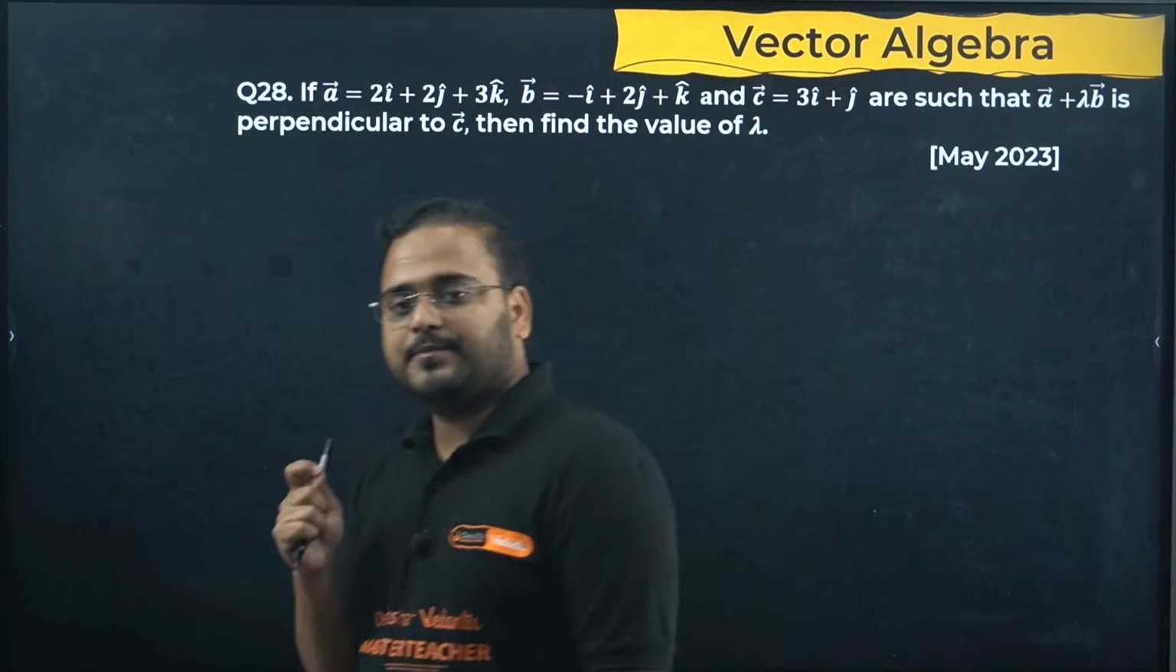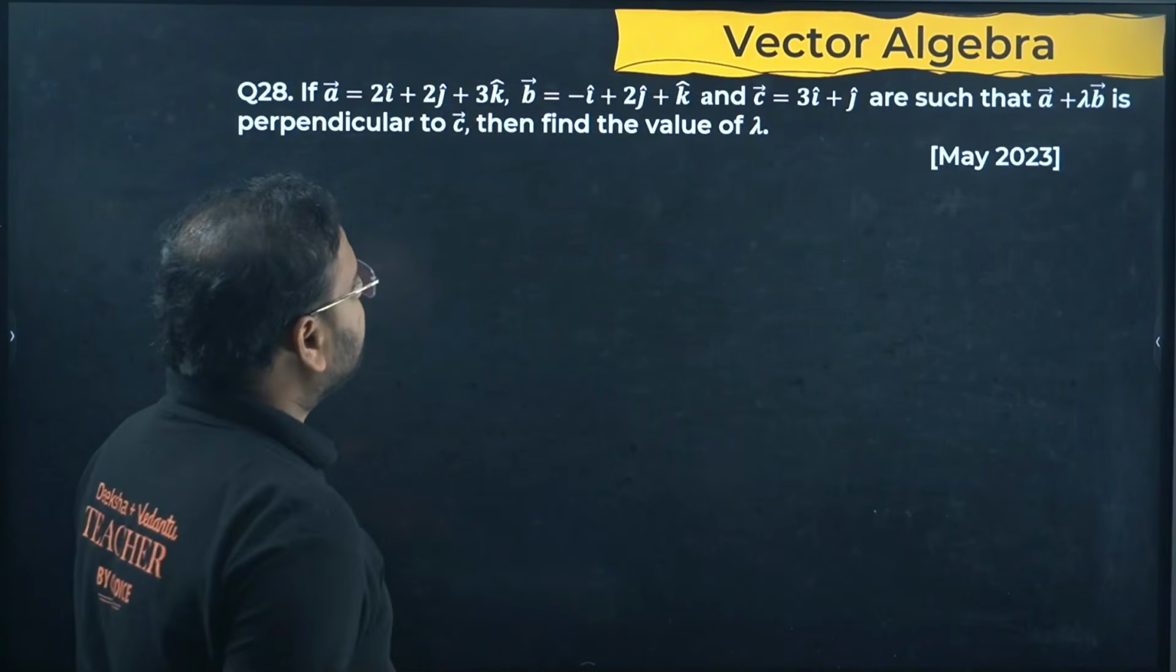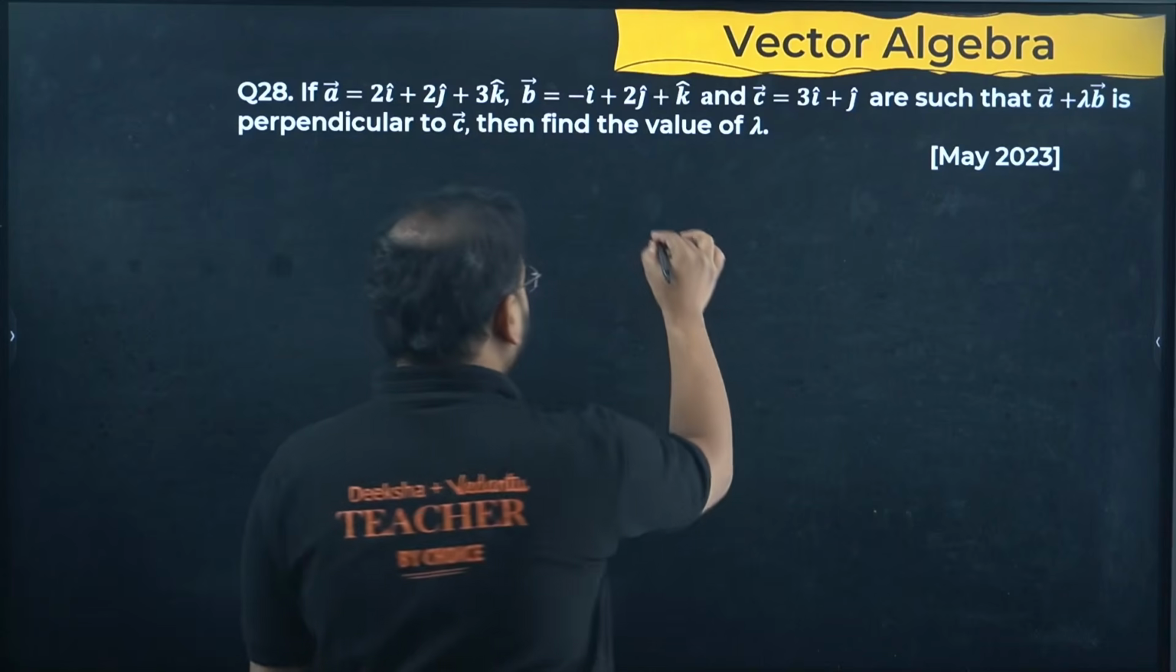Moving on. If A is this, B is this, C is given, A plus lambda B is perpendicular to C. Let's find A plus lambda B first.